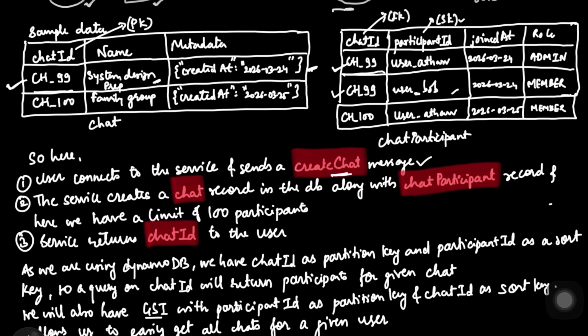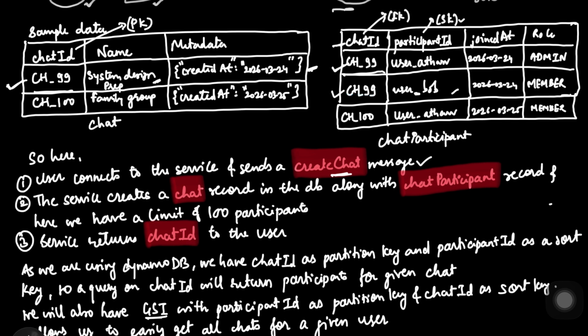And then the next thing which I would like to talk about is, what if Atharv opens his app and needs to see all the groups he belongs to? So if we only have the chat ID as partition key, which you can see over here, we would have searched every single row in the database, and that's a full table scan, and it's an expensive mistake. So to solve this, we will be having a GSI as well.